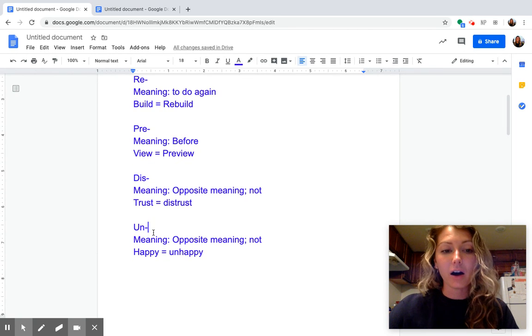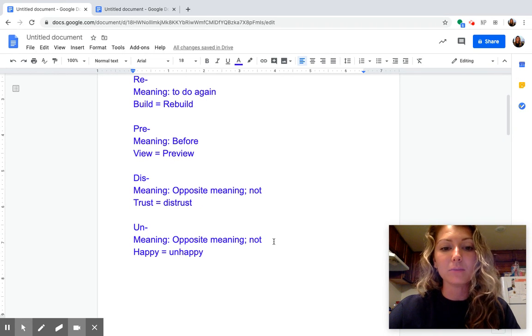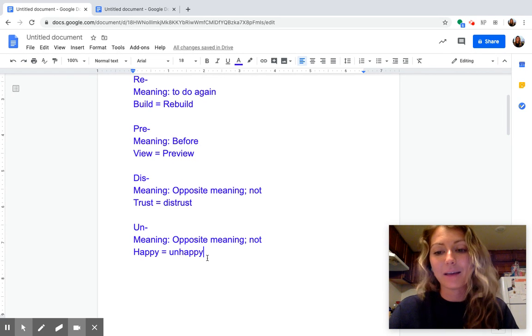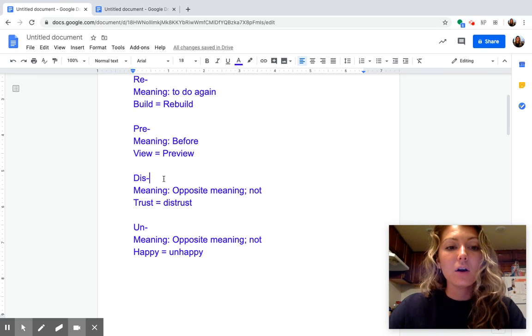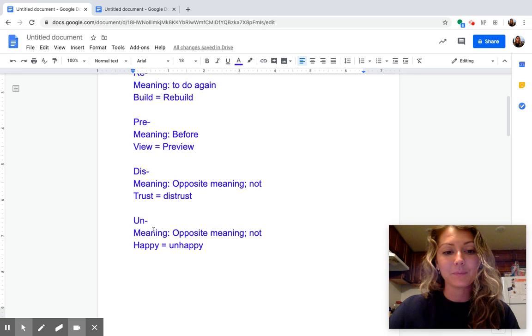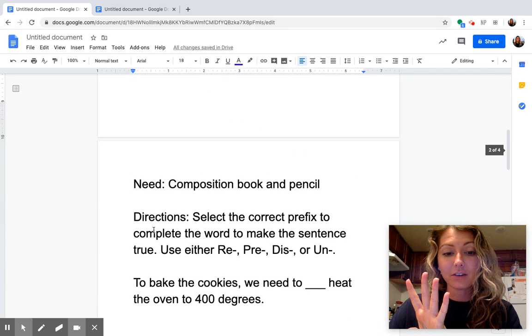Next, we have un. Un is the same meaning as dis. Un also means not. It's the opposite meaning of the root word. So the root word happy, when we add the prefix un, we have unhappy. That means not happy. Dis and un mean the same thing, but when we focus on the root word, we figure out which prefix we use. Are we going to use dis or un? And we'll see that in a couple examples here. So we're going to keep in mind those 4 prefixes, and we'll see them in our directions today.